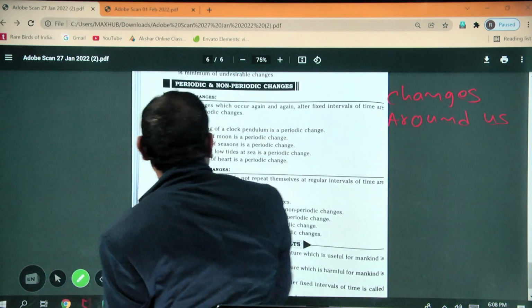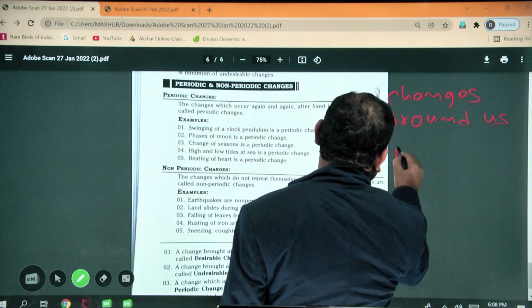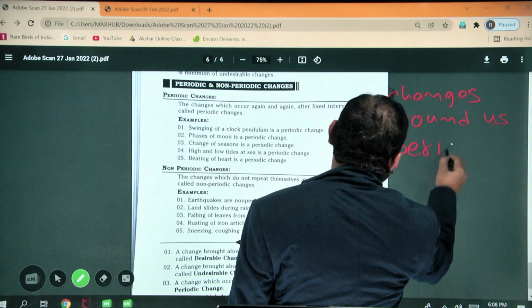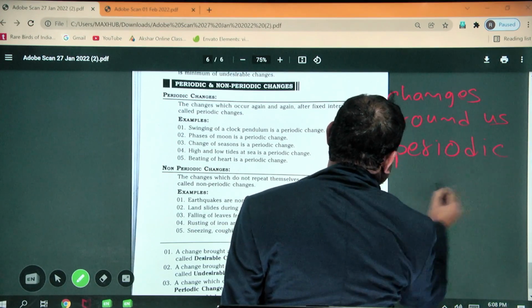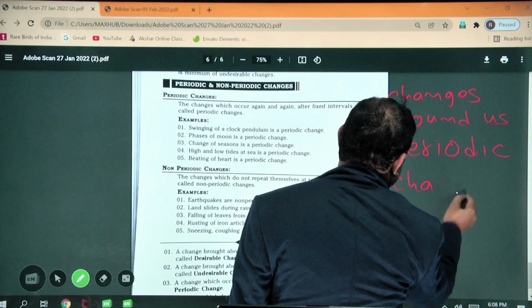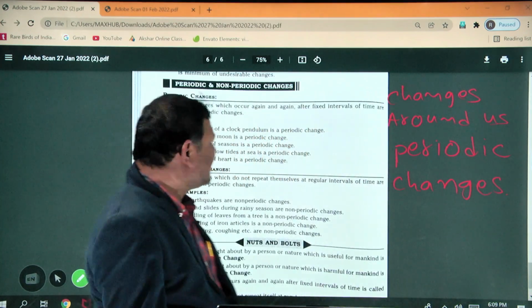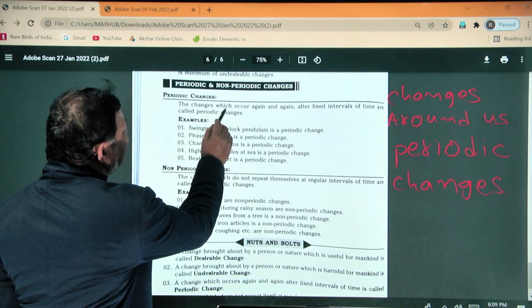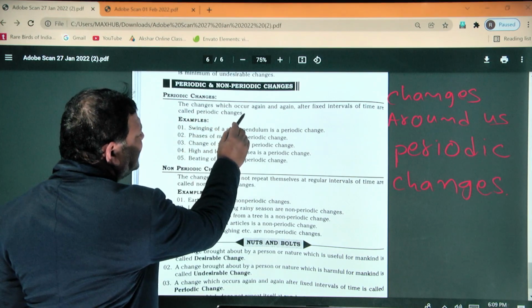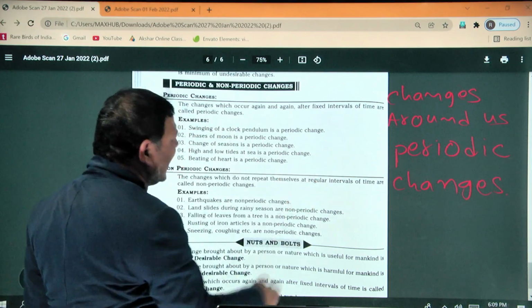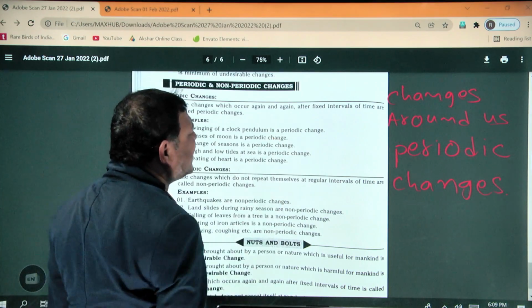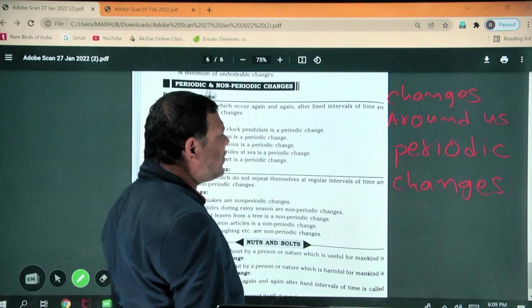What are periodic changes? Periodic changes are the changes which occur again and again after fixed intervals of time.